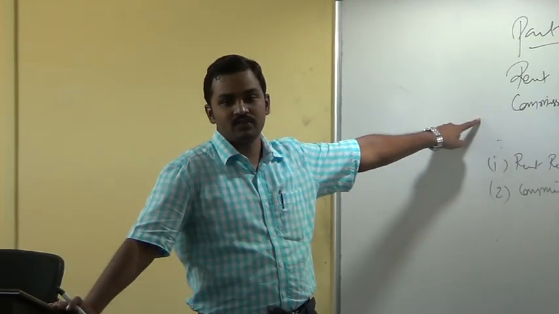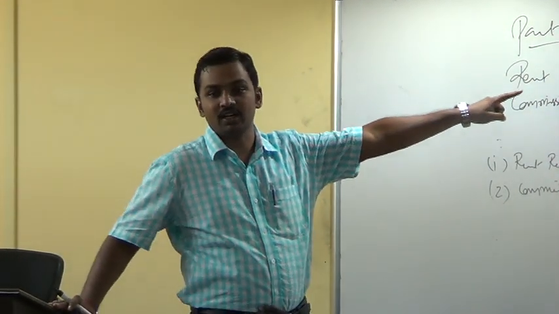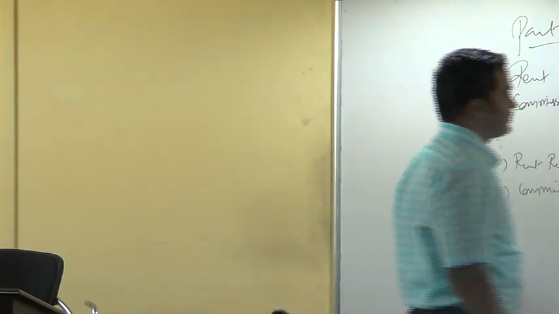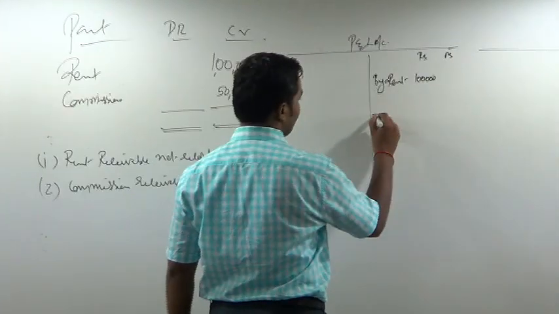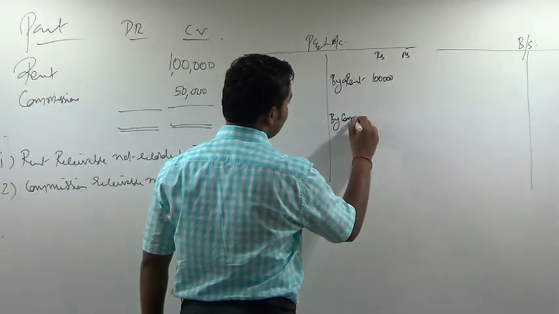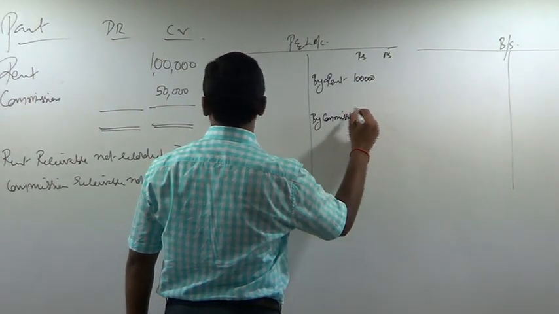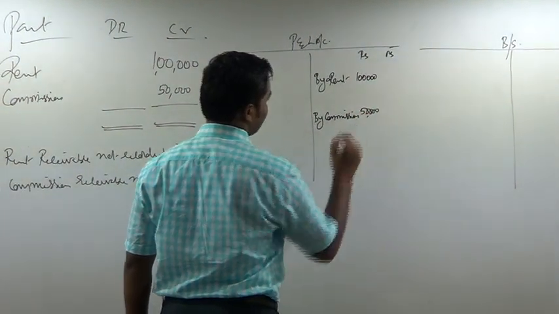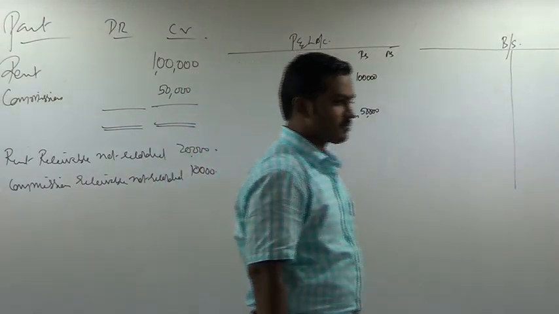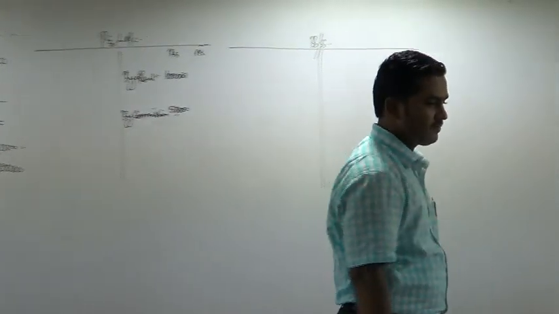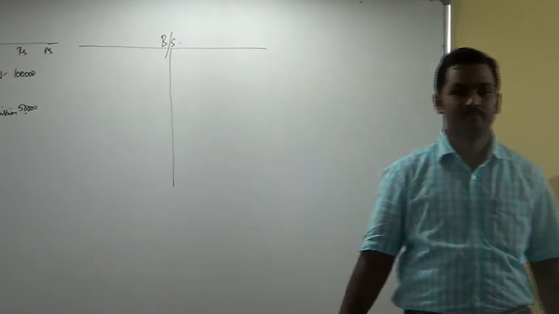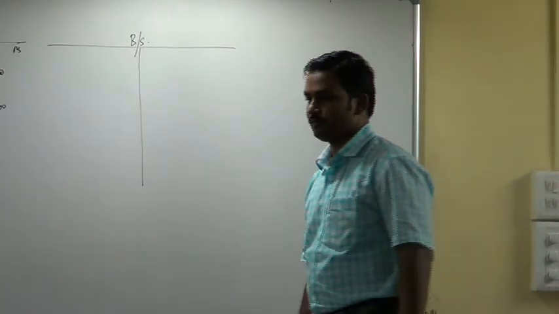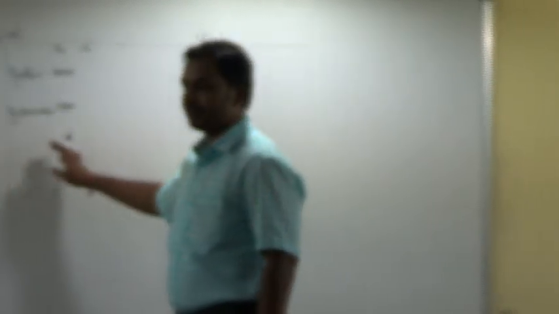Commission is showing credit balance. Where should I show? Profit and loss account, credit side. Leave some space below rent. By commission, 50,000.